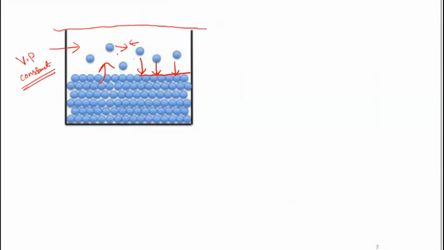Now here you can see there is only one kind of liquid. If I number this as the first liquid, then whatever pressure they are going to exert will be solely because of this particular liquid itself. Whatever has gone over here is only of one kind. Only the blue molecules will be there, so only they can exert a pressure. That pressure we write as P1 naught. Remember, naught indicates only a pure liquid. If you are talking only about a pure liquid, then we use naught. Here only the blue one is there, only they are exerting pressure, so we have represented this as P1 naught.